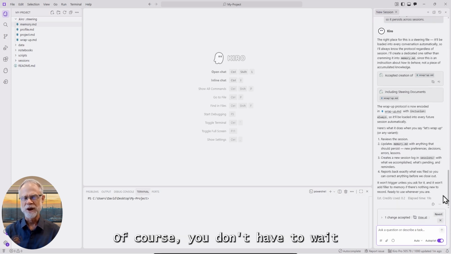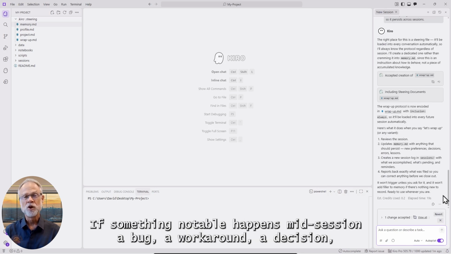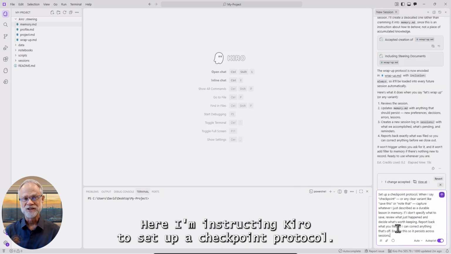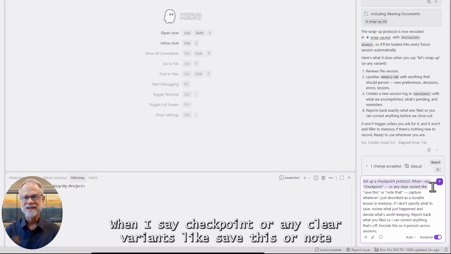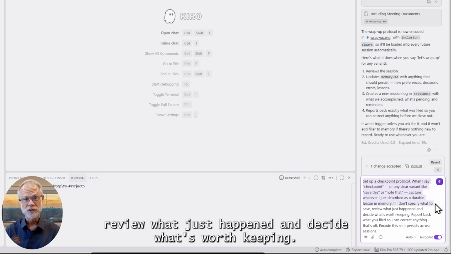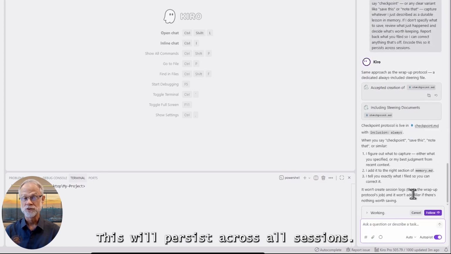Of course, you don't have to wait until the end of a session to log important findings. If something notable happens mid-session, a bug, a workaround, a decision, capture it on the spot. Here, I'm instructing Kiro to set up a checkpoint protocol. When I say checkpoint, or any clear variants like save this or note that, capture whatever I just described as a durable lesson in memory. If I don't specify what to save, review what just happened and decide what's worth keeping. Report back what you filed so I can correct anything that's off. Encode this so it persists across all sessions.